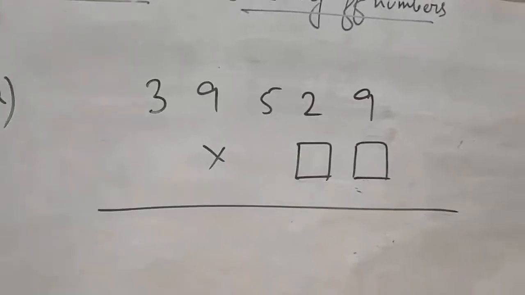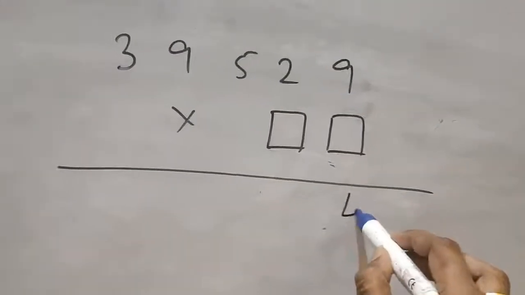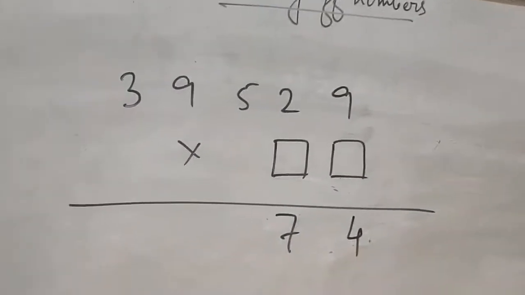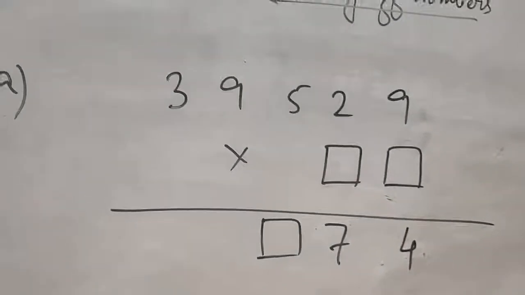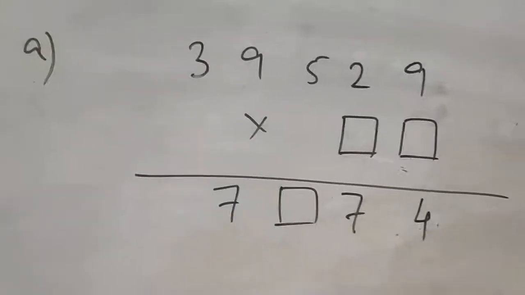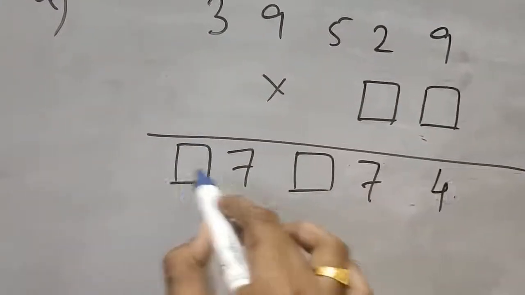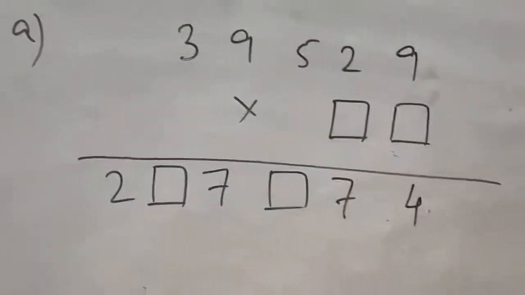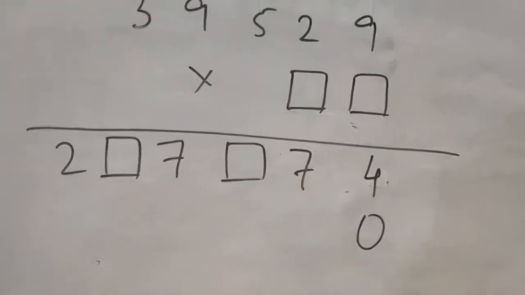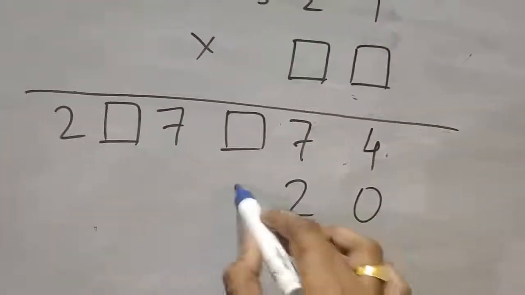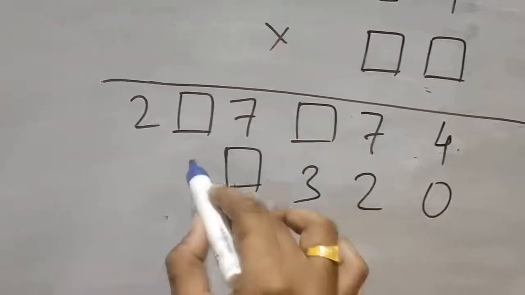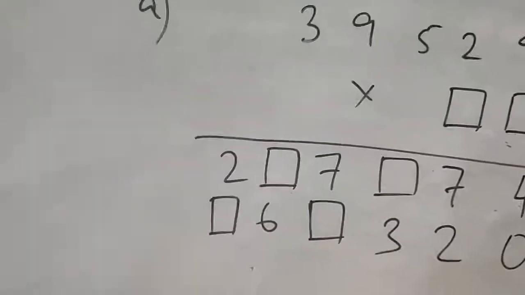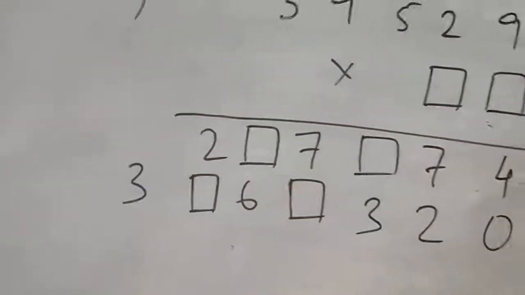Then 4, 7, box, then again 7, box, again 2, next 0, 2, 3, box, 6, again a box, then 3.